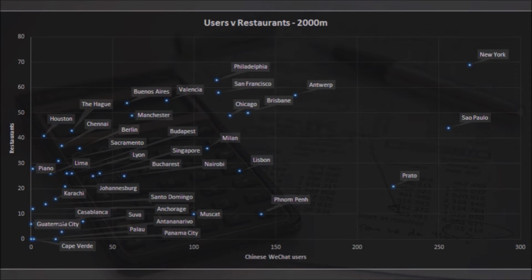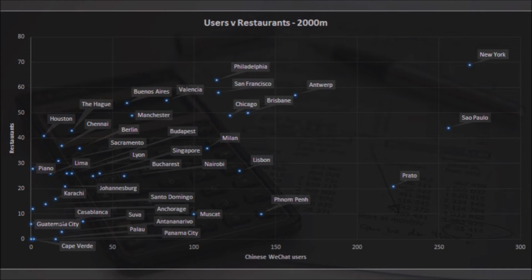One might naturally expect there to be a clear regression line between these data points. However, our chart seems to show only a rough correlation between the Chinese WeChat users and the number of Chinese businesses.